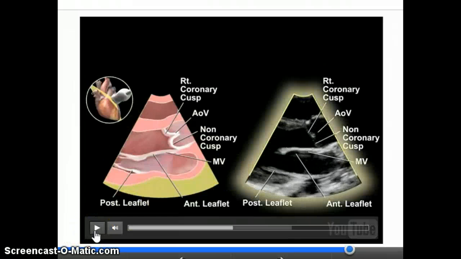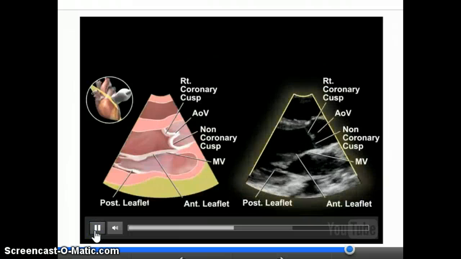This video shows an echocardiography of the heart to see the pressure of the pulmonary artery, with labels on the right.